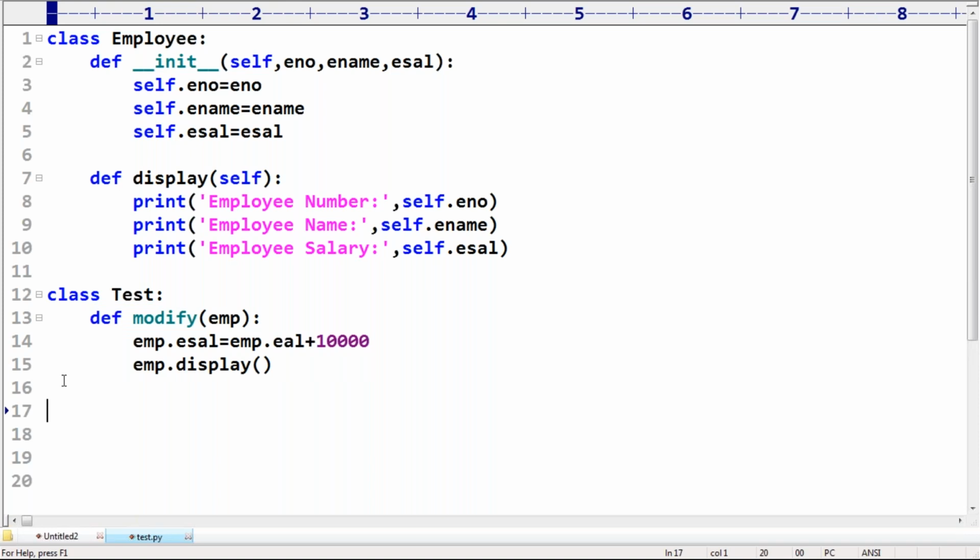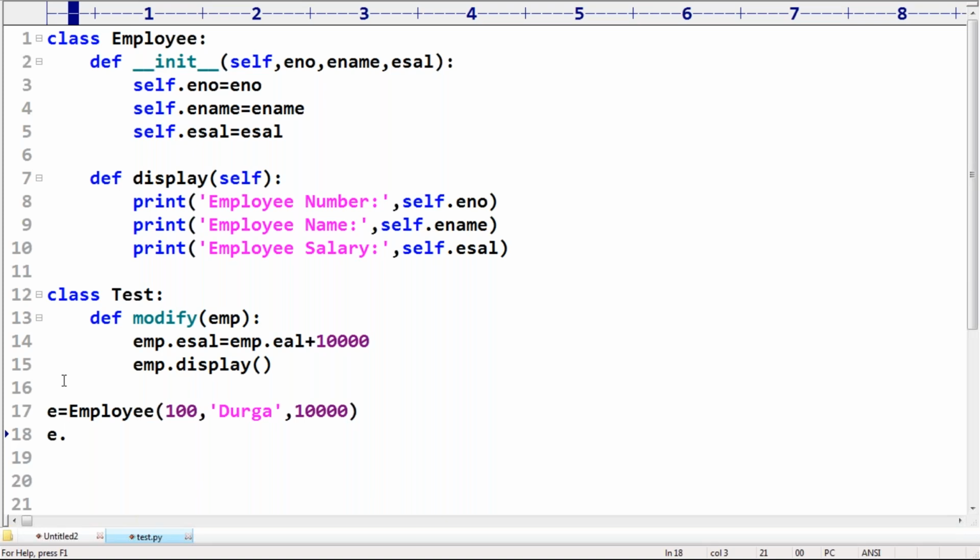Okay. Now I want the employee object, employee number 100, employee name Durga, employee salary 10,000. E is equal to Employee of 100, Durga, 10,000, like this I'm taking, sir. Now the point is, can you please confirm?